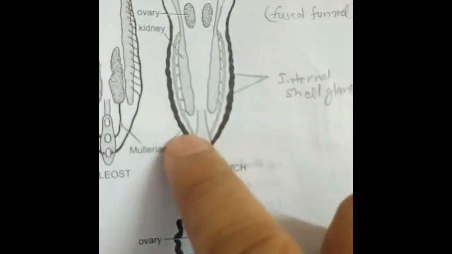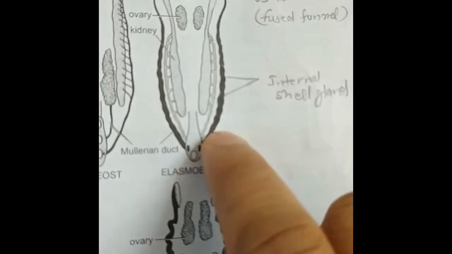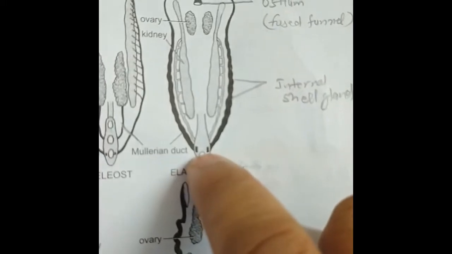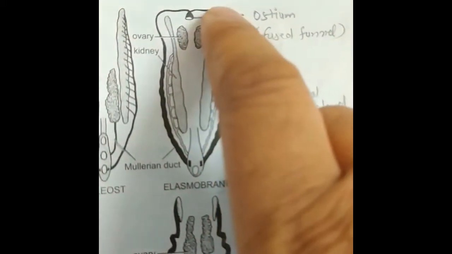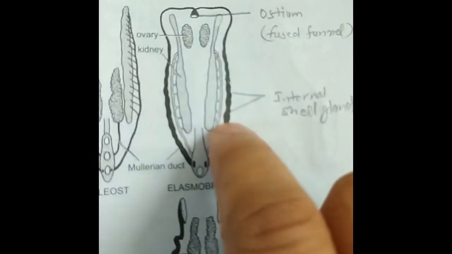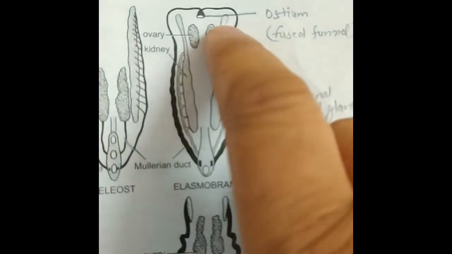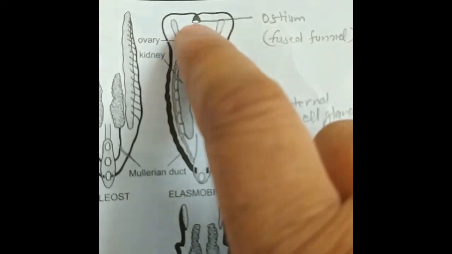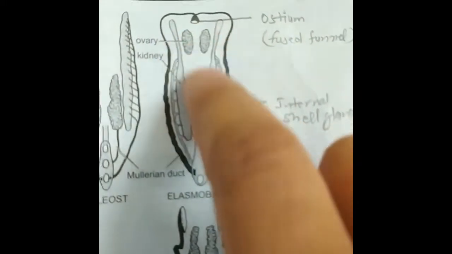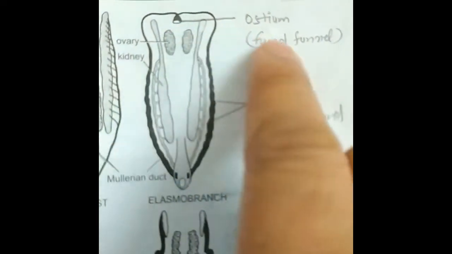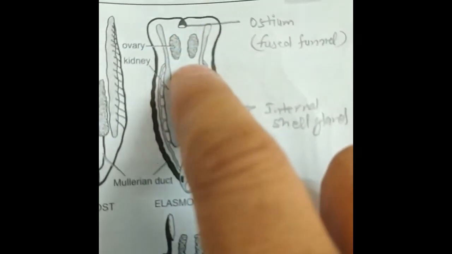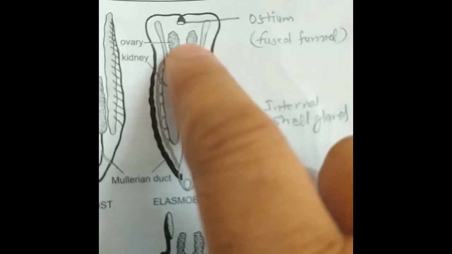Likewise, there are two Mullerian ducts which also open separately into the cloaca, and the anterior ends of the Mullerian ducts have funnels, and because there is a fusion, the funnels of both Mullerian ducts get fused to form the ostium. This fused funnel receives the ova which are shed into the coelom from the ovary.